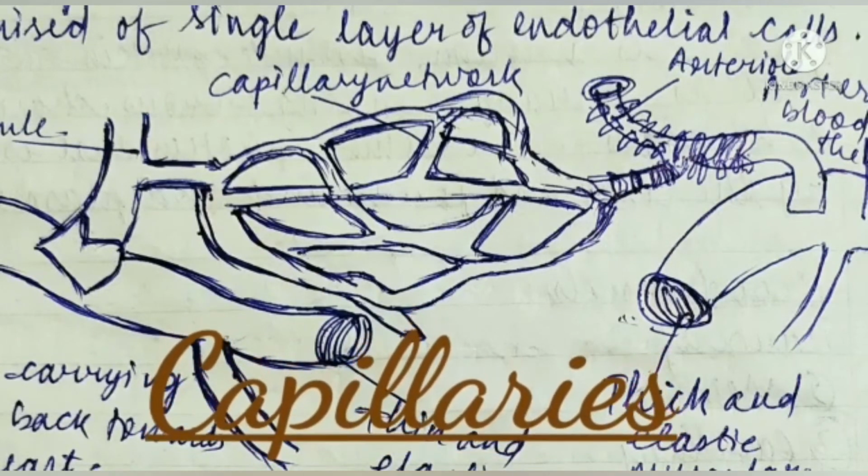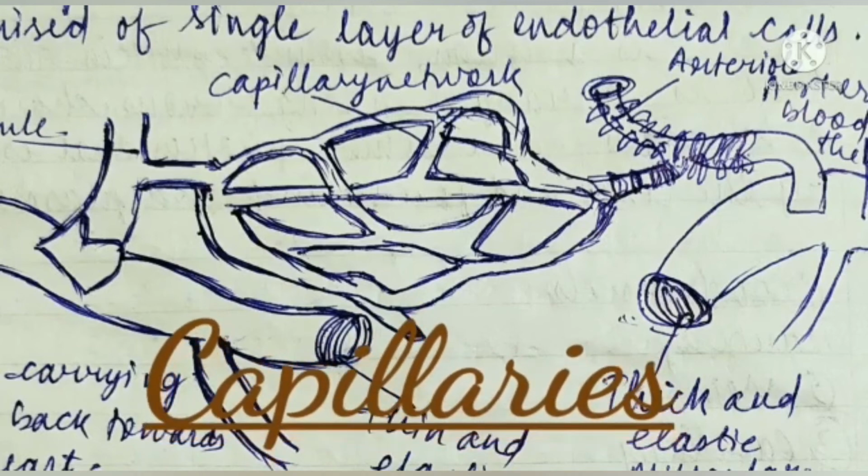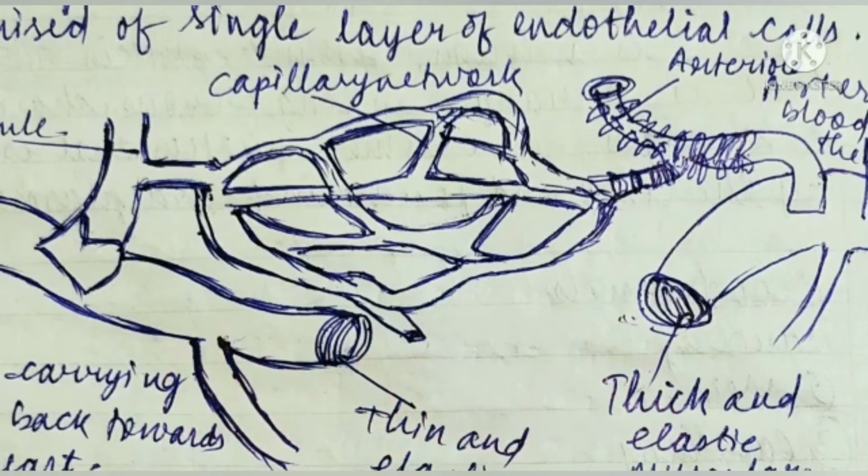Their branching increases the surface area, and the thin walls allow rapid exchange of materials between blood and tissue cells. They receive blood from the arterioles and deliver it to venules. Due to the presence of thin walls, capillaries can allow exchange of food material, gases and waste between blood and